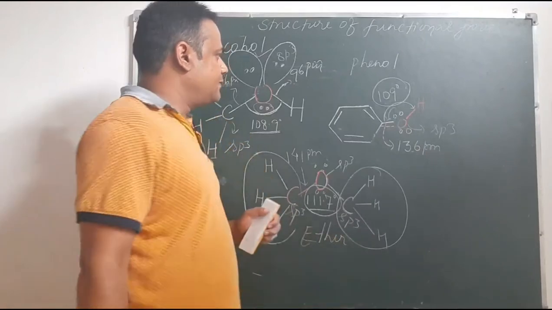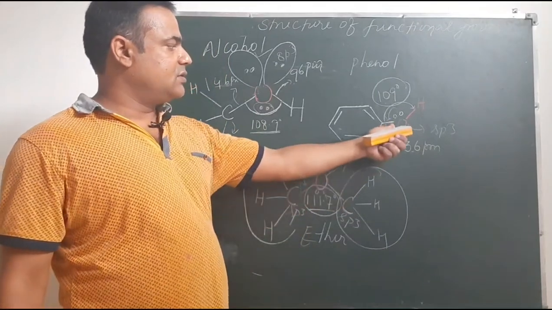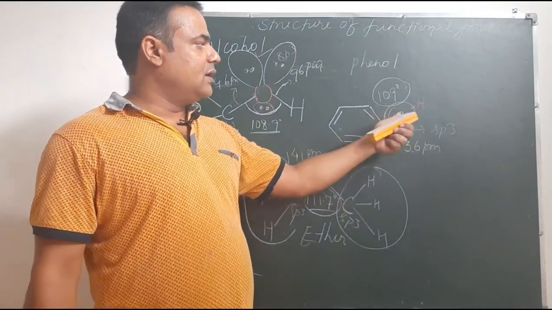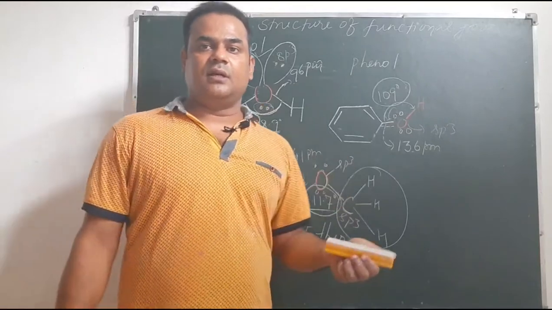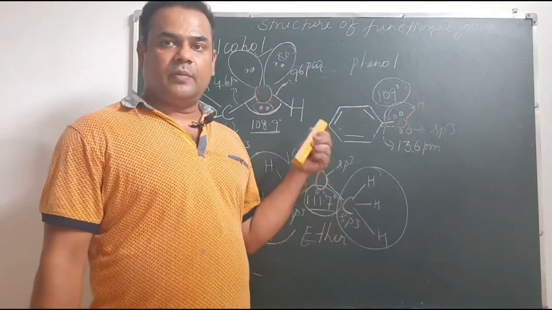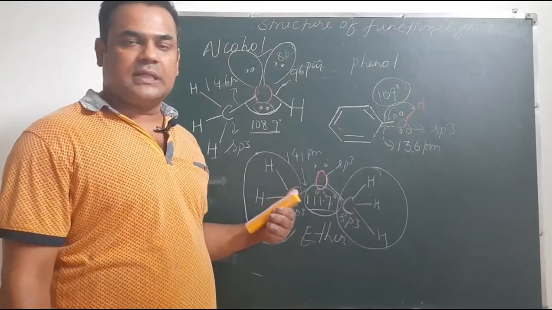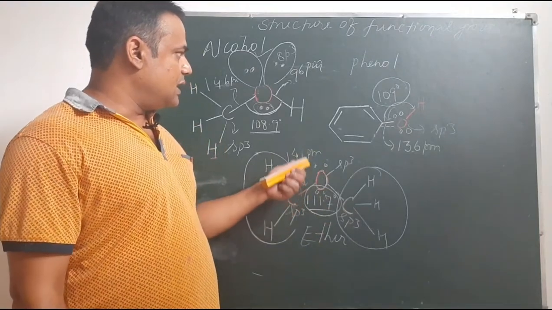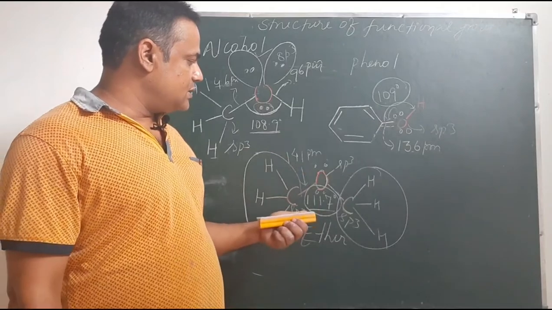So this was the structure of alcohol, phenol and ether. Due to the involvement of the lone pair in resonance, phenol becomes more acidic than alcohol. That we will discuss in the acidity of alcohol and phenol part. You remember this structure, draw it in your copy, have a look at these structures and all these parameters, bond length and bond angle, and note down all the possible reasons for this variation in bond angle and bond length.